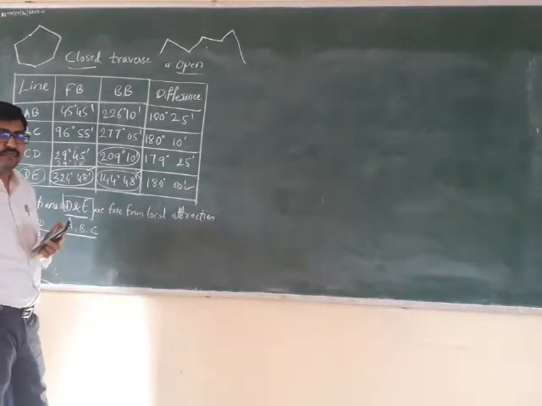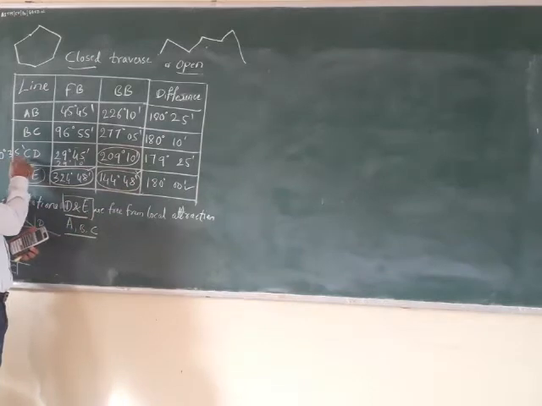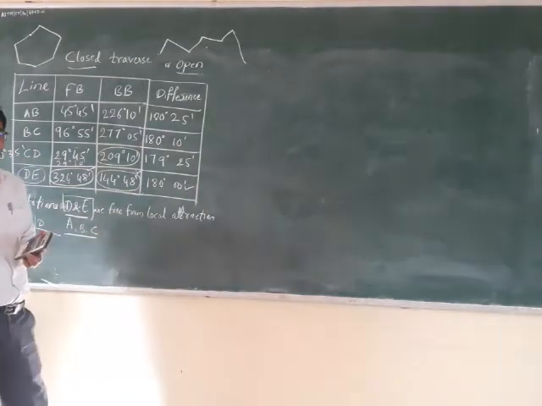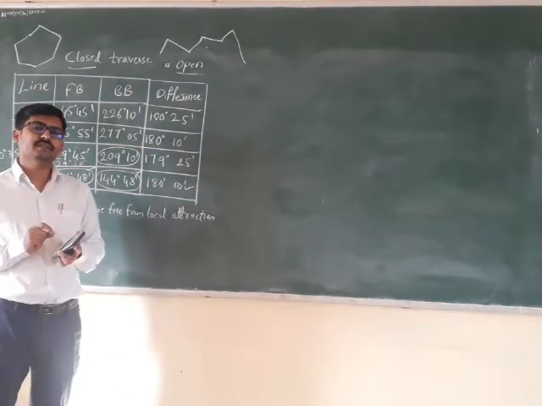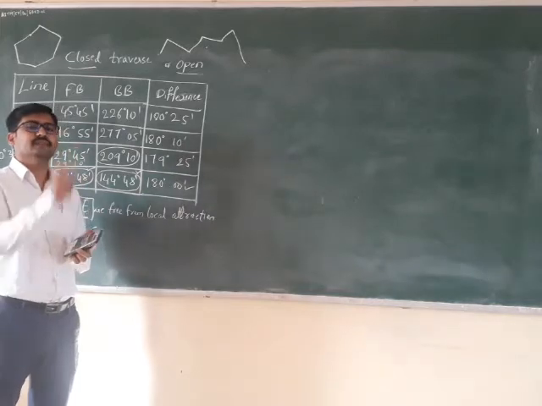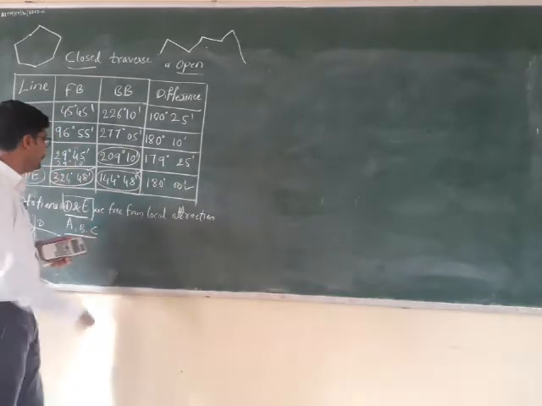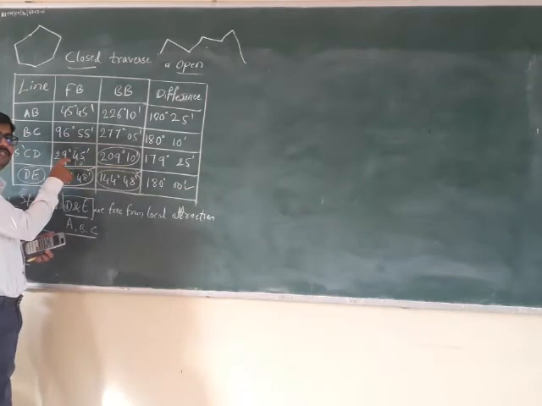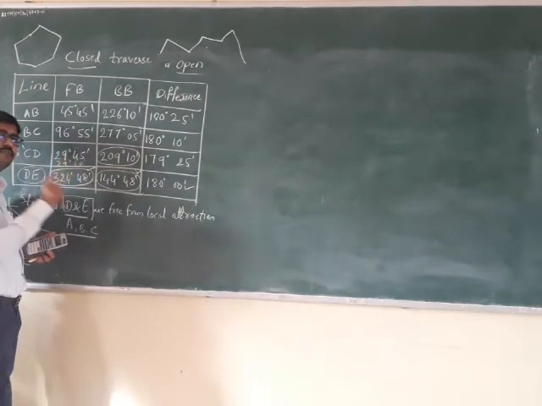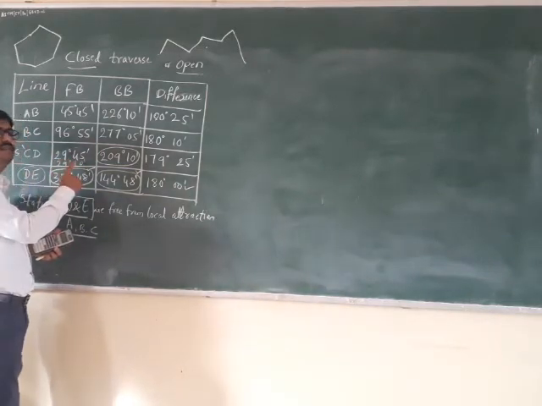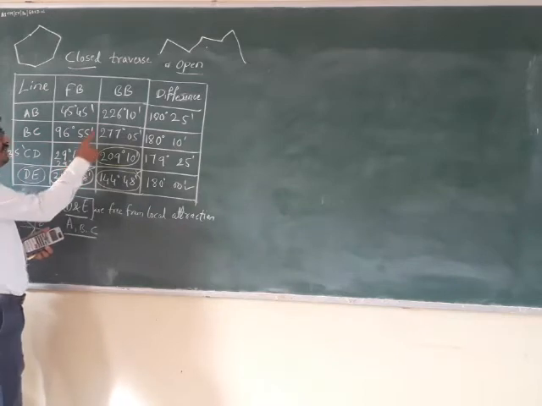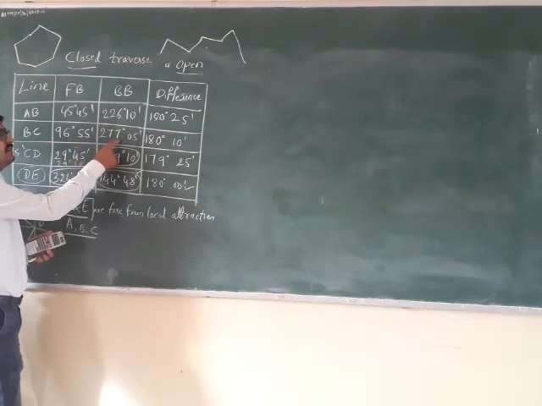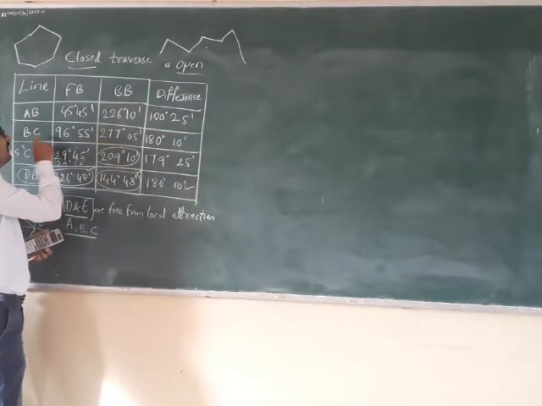Understood this? So if this is the error in your station C, all the bearings measured from station C will have that error. So this is not the only bearing which is measured from station C. There is one more which is measured from station C, that is this. What is this? Back bearing of line BC.